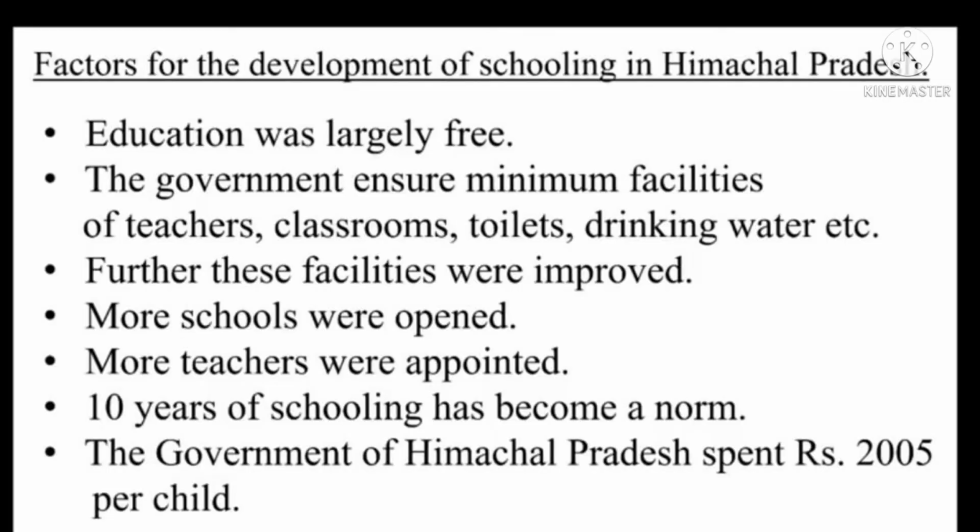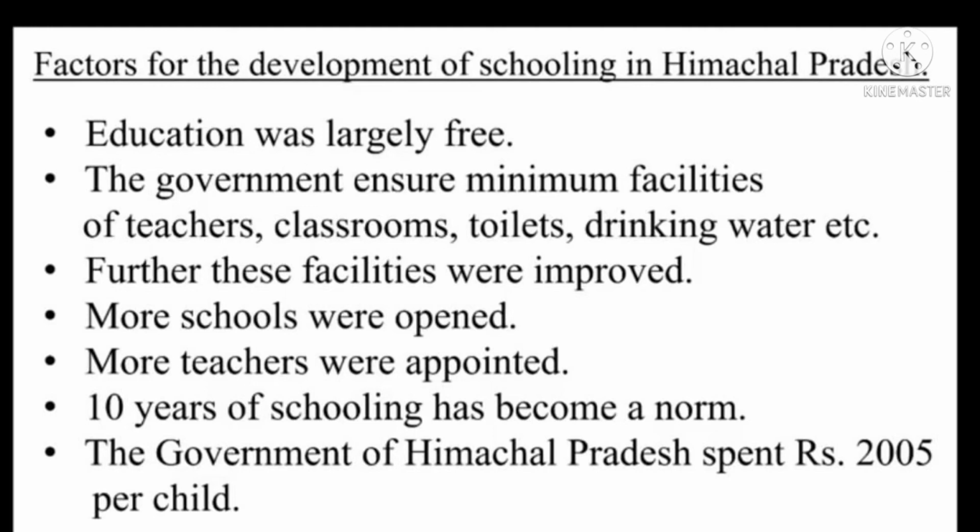Factors for the development of schooling in Himachal Pradesh. They gave importance to education, which was largely free, and the government ensured minimum facilities of teachers, classrooms, toilets, drinking water, etc. Further, these facilities were improved. More schools were opened.